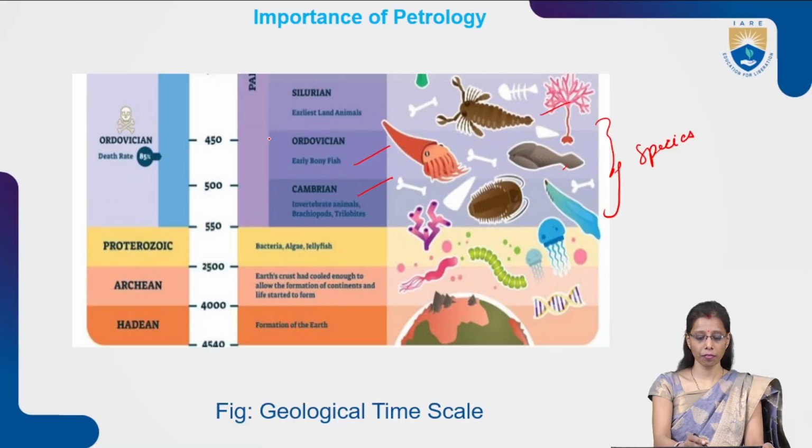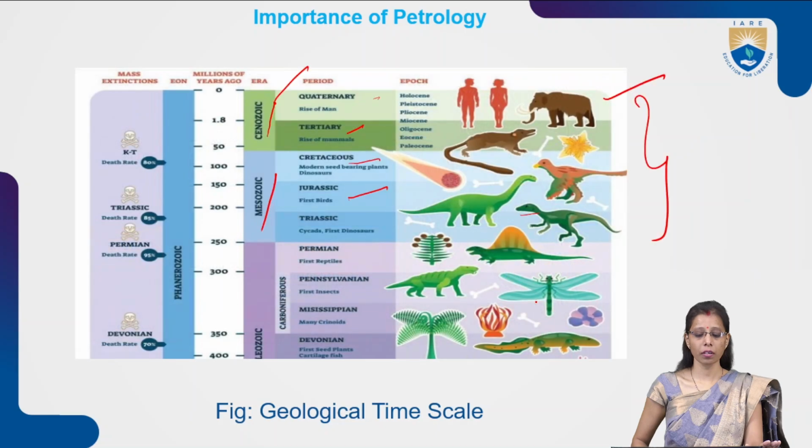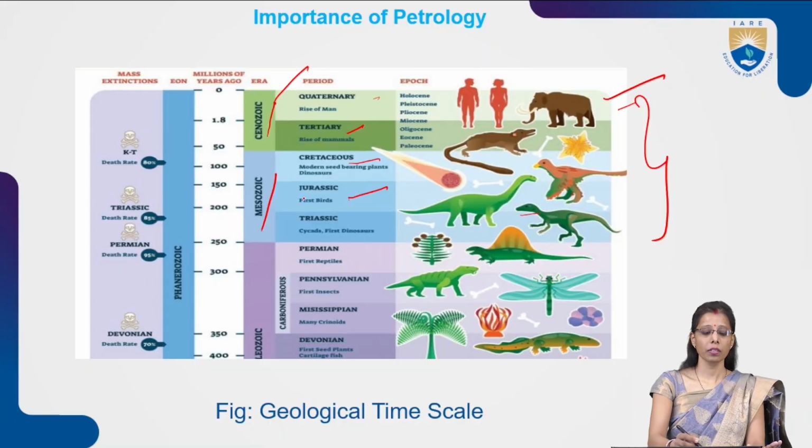This was 450, 500, 550 million years ago. So this was the condition of the earth surface on the geological time scale. We had this kind of species previously. Now at the present, we are in the Holocene epoch, with humans and elephants and all in this era. So this is just a short time span, and this is 0 years.